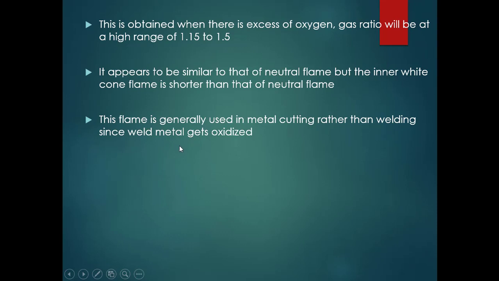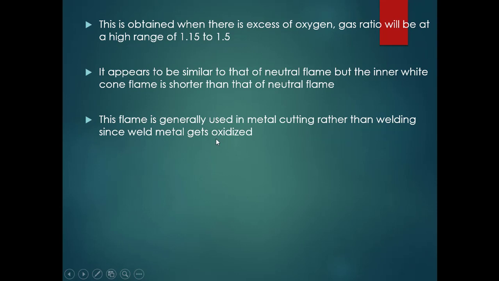So this oxidizing flame will be used for the cutting operation instead of the welding process, since the weld metal gets oxidized. If you use this oxidizing flame for welding, as you all know, in that flame itself we have excess oxygen compared to acetylene, so that will get mixed with the molten pool and may oxidize the molten pool. Again, if the joint is formed, the joint strength will be very less.